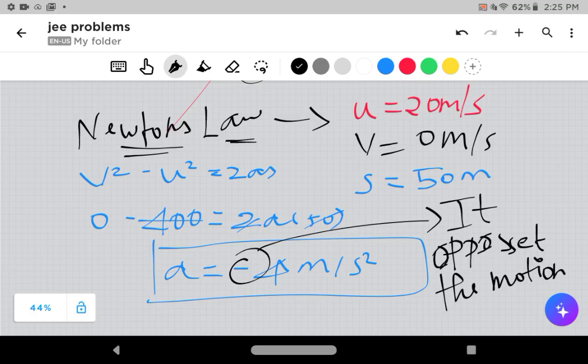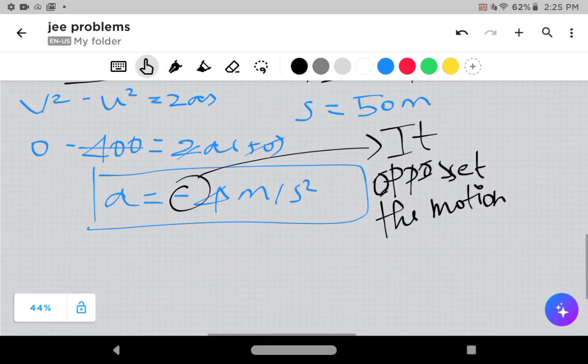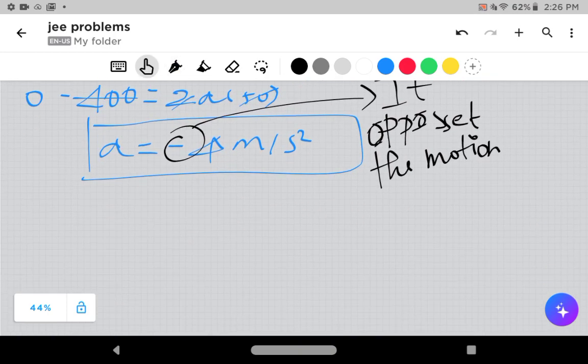Simple. Am I right or wrong? Yeah, because it is acting in a negative direction. It means the acceleration is acting opposite to the motion. It means that it is decelerating. Only when it decelerates is the motion stopped.